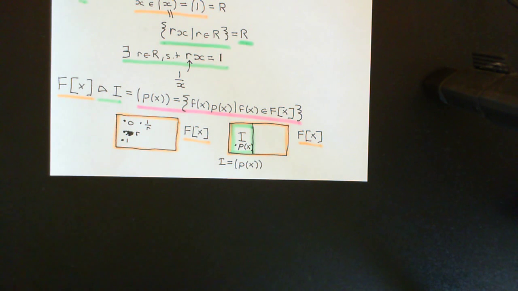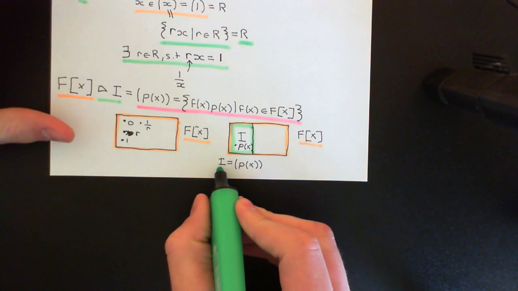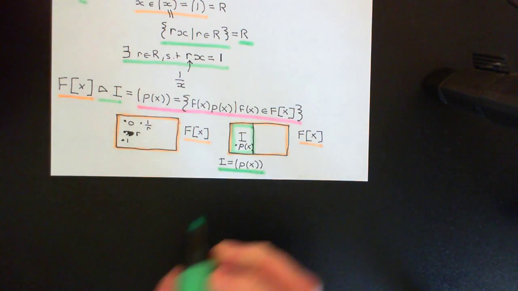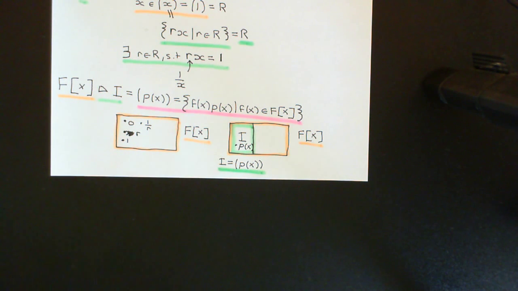Okay, so for all other ideals, you can pick the polynomial of smallest degree, and as I say, if you've got degenerate options, just pick one of them. Okay, so you can always do this then, and I claim now that the ideal is going to be the principal ideal generated by P of x.